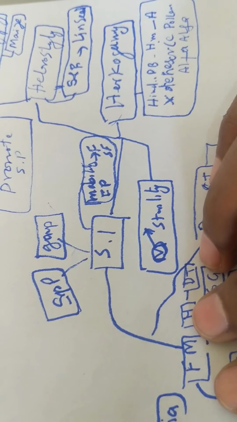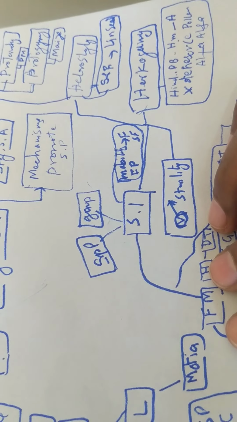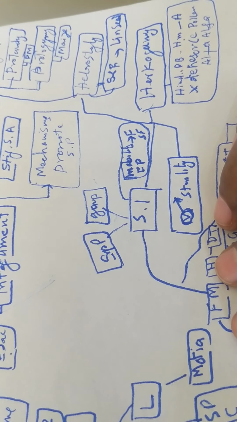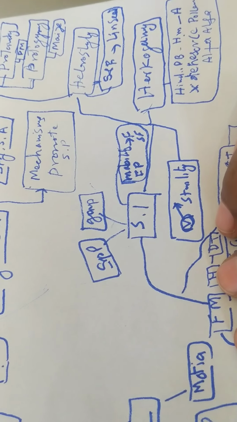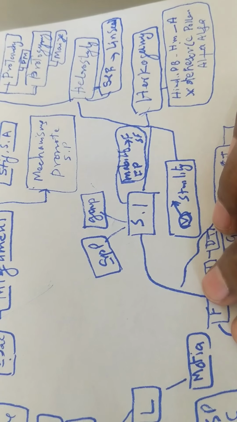The next is self-incompatibility and male sterility. Self-incompatibility is the inability of pollen grain to fertilize the flower.